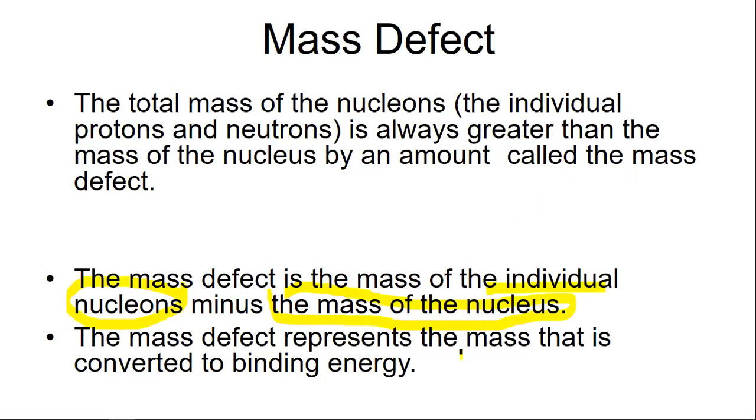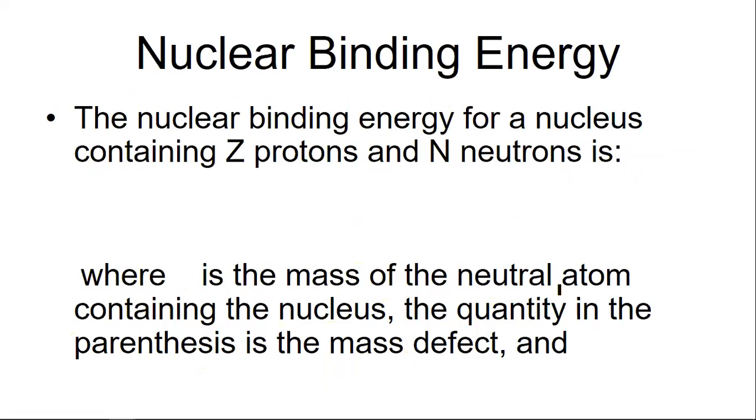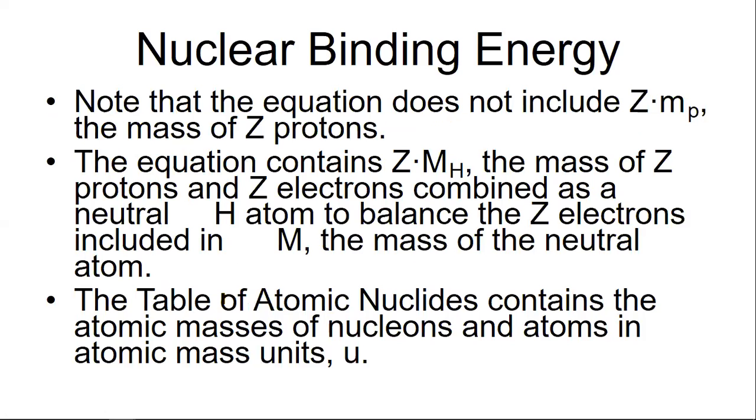Mass defect represents the mass that is converted into binding energy. And nuclear binding energy for a nucleus containing Z protons and N neutrons, where N is the neutron number in the nucleus, and the quantity in the parenthesis is the mass defect. We have another way here.